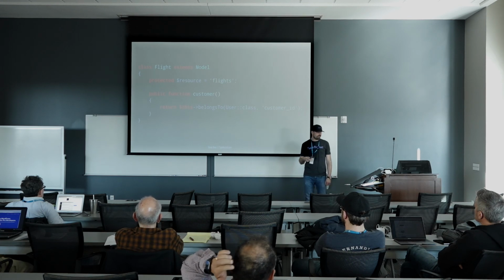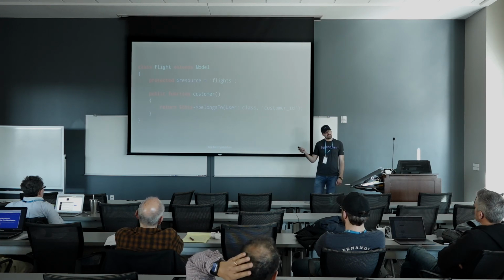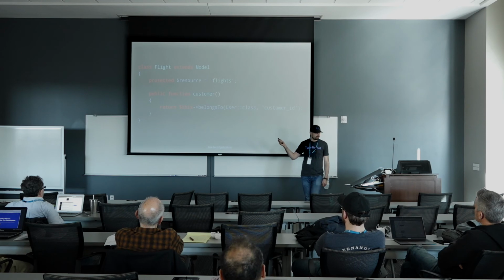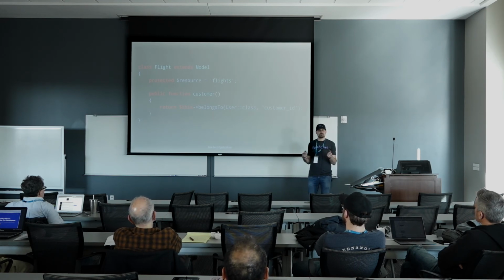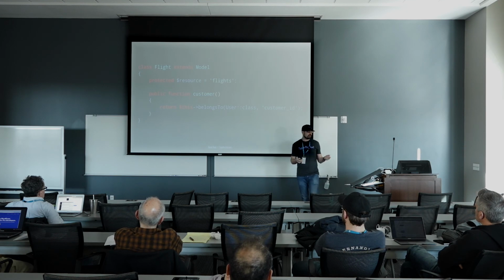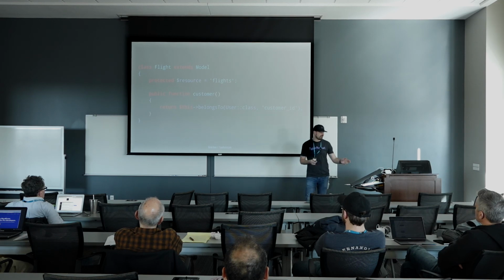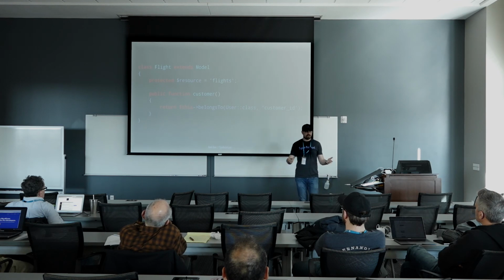So you have essentially the resource is the table that it's connected to without the WordPress prefix. And then the customer class here is sort of this relationship tie-in to where I can say, hey, there's this other model called user, and it's connected through the database using that customer ID. And then whenever I call this function on that relationship, it will give me that user. Does that make sense to everybody?